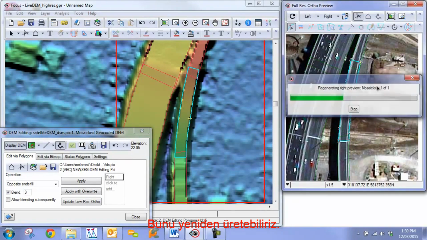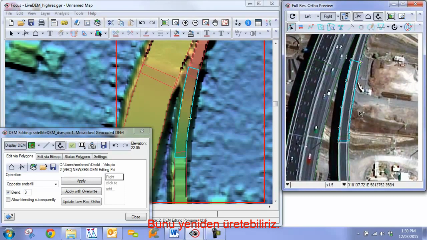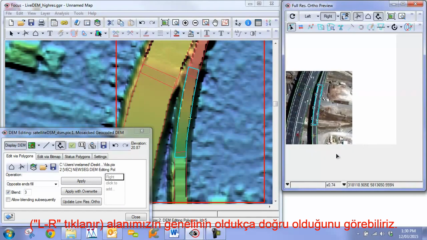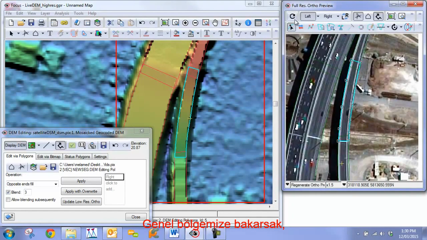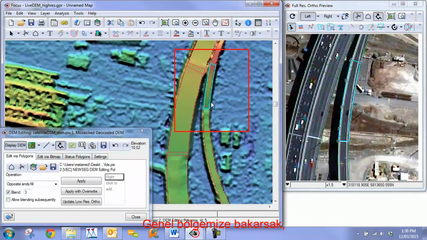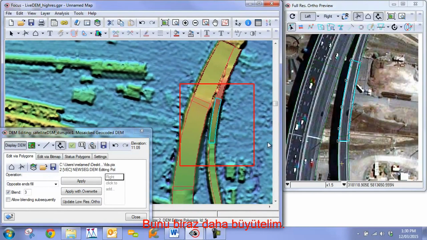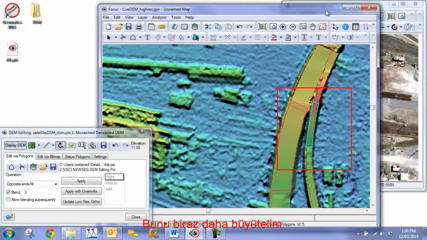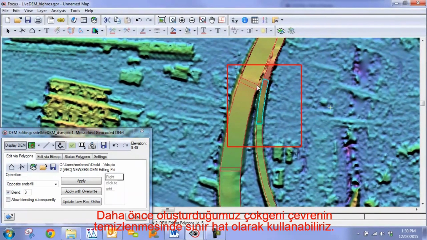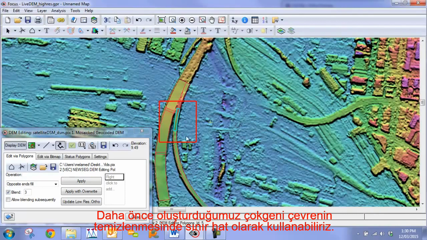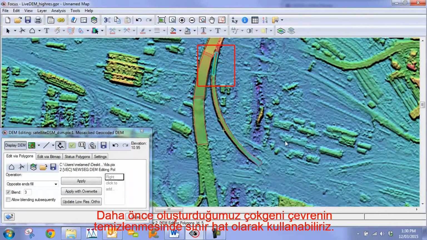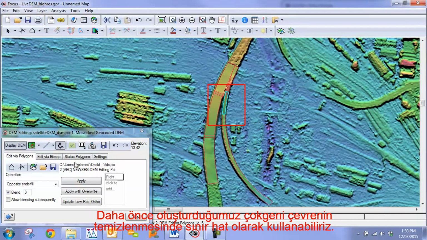So we can regenerate this. We can see that overall our area is quite accurate. If we look at our overall region, we've now fixed this on-ramp here. And now we can worry about the surrounding area. So we can actually use this, I'll just make this a little bit bigger. We can use the polygons that we created earlier as exclusions for cleaning up the surrounding area.